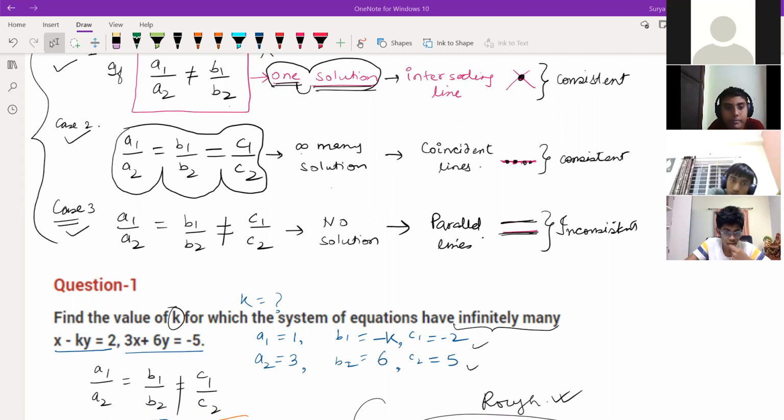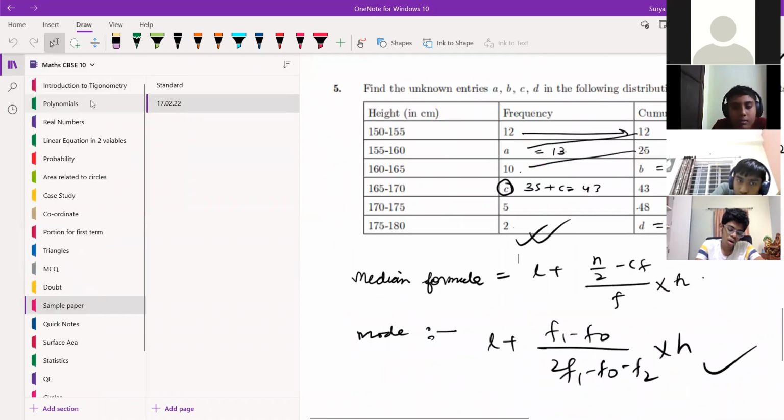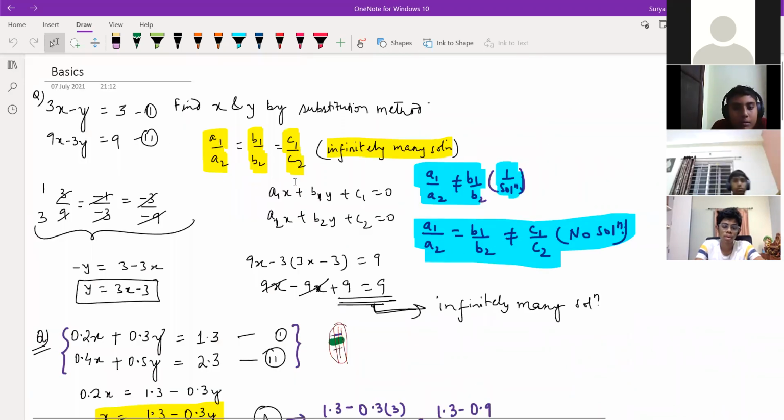I'll just type here, one minute. Equations I'll write here. I'll just write here parallel lines, examples. One minute. Here only we get to know everything. If we just do it for class 10th, well apart, no. I might have taught. See here, if A1 by A2, B1 by B2, C1 by C2, all are equal, no? Here, so it's infinitely many solutions. We are correct.